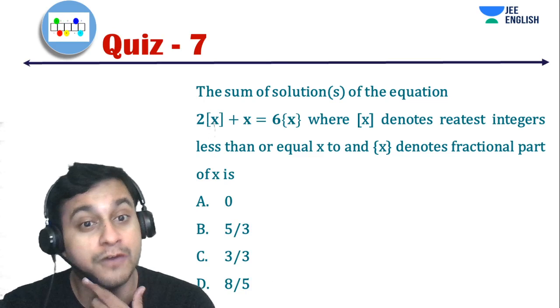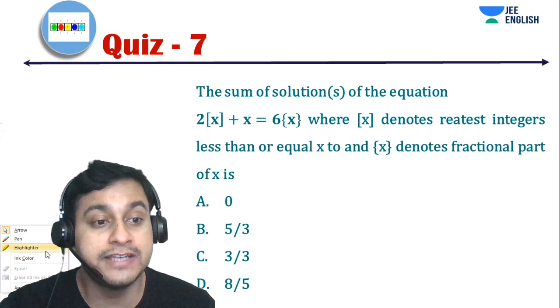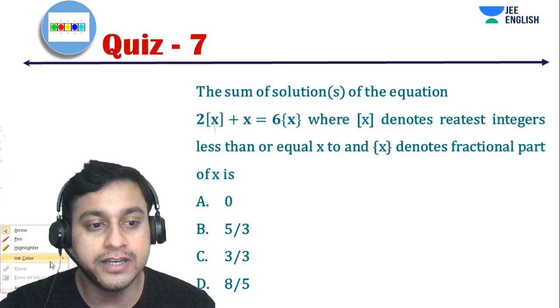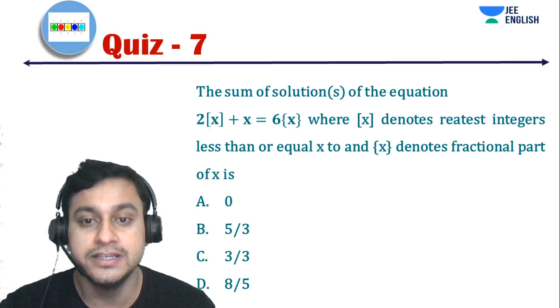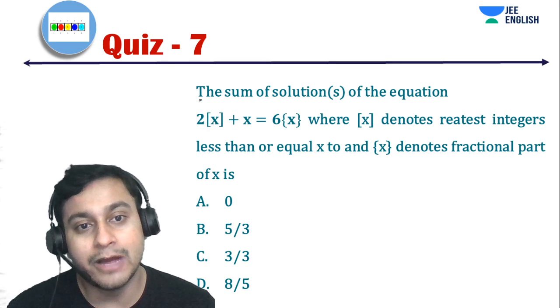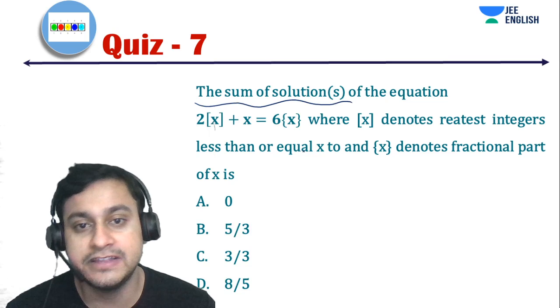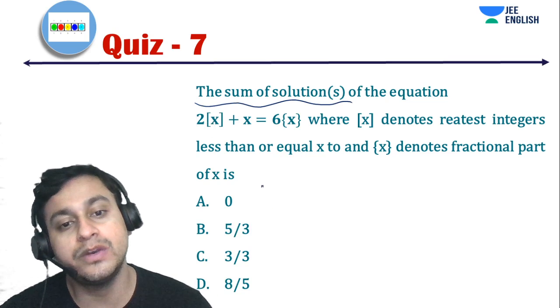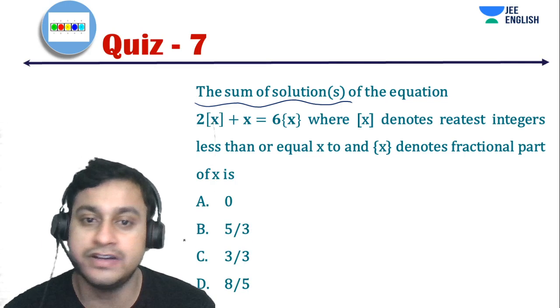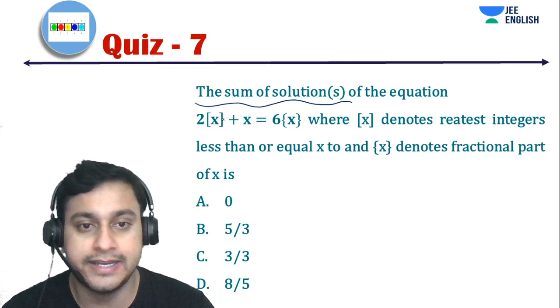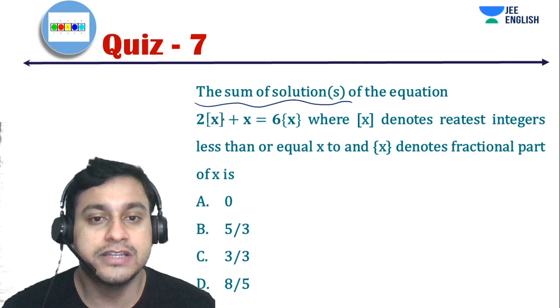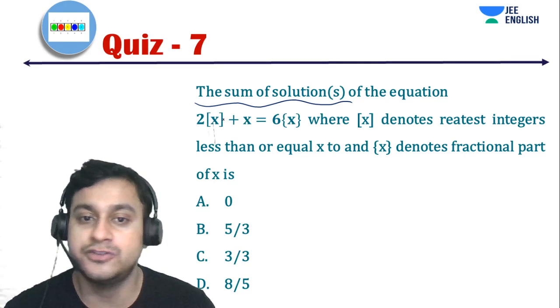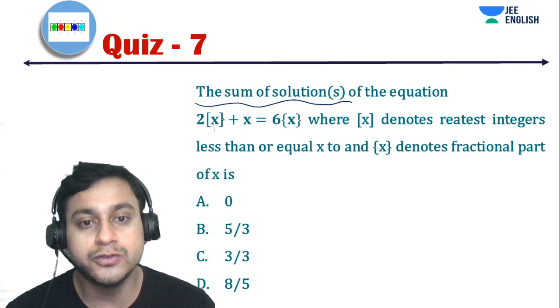So this is also a very interesting problem on box of x and fractional part of x. Here the question is, they have asked us the sum of the solutions. Nowadays JEE plays very smartly with questions regarding x. They don't give you the solution itself, because everyone can easily put in the options and get the answer. But they have asked us the sum of the solutions, so we have to solve it. So how to solve this question?